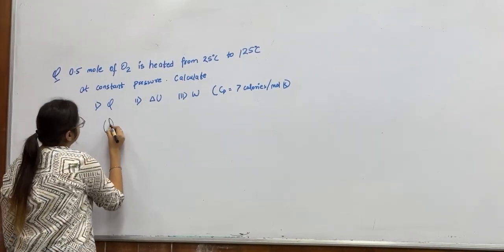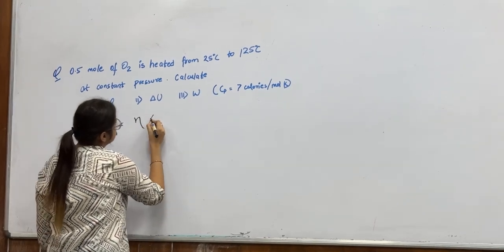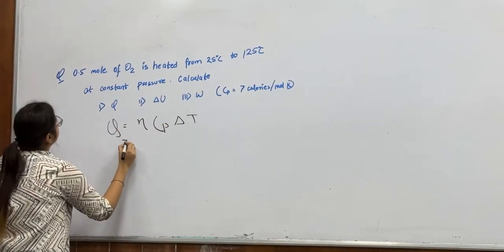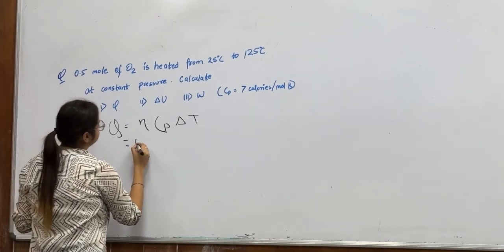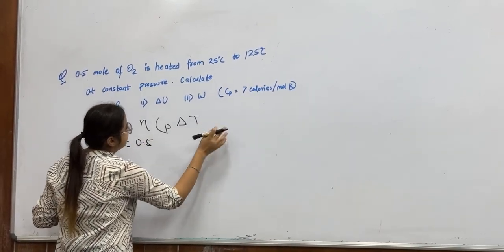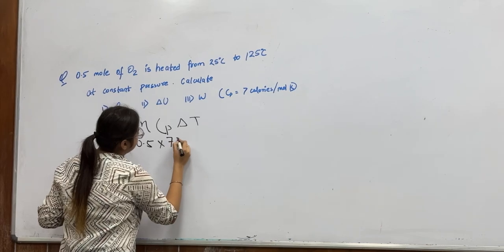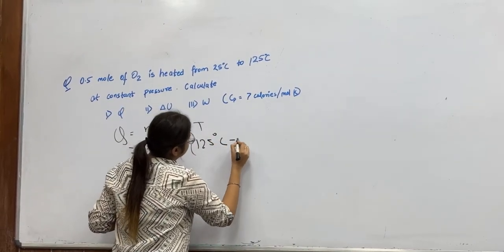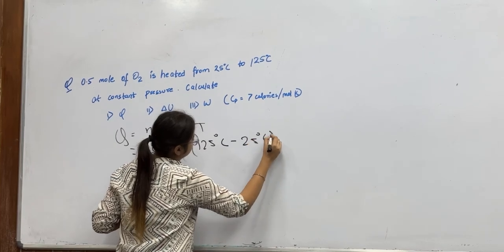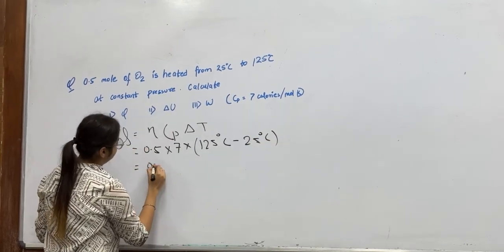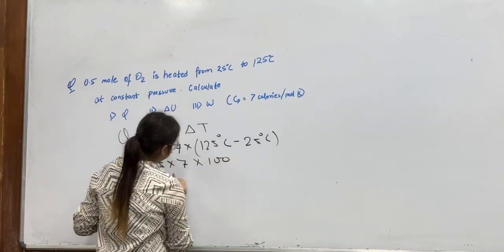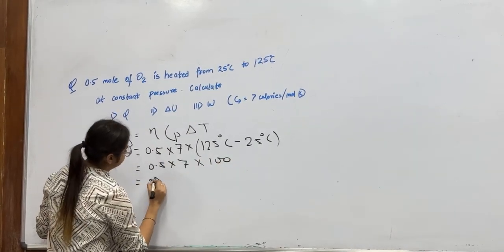The formula for Q is n Cp delta T, where n is 0.5 mole, Cp is 7 calories, and delta T is 125 degrees Celsius minus 25 degrees Celsius. That is 0.5 into 7 into 100, which is 350.